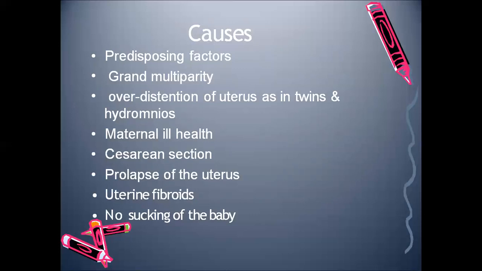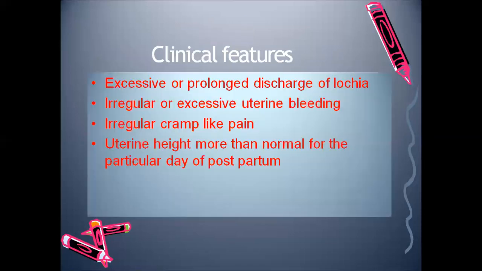The predisposing factors are whatever we discussed in the previous slides. That was malnutrition, anemia, pre-eclampsia, which can lead to subinvolution. Another one is grand multiparity, overdistension of the uterus in twins and hydramnios, maternal ill health, cesarean section, collapse of the uterus, uterine fibroid, or no sucking of the baby. These things can lead to subinvolution of uterus.